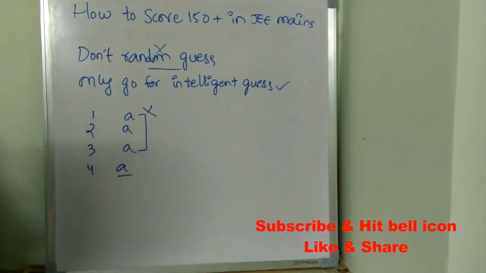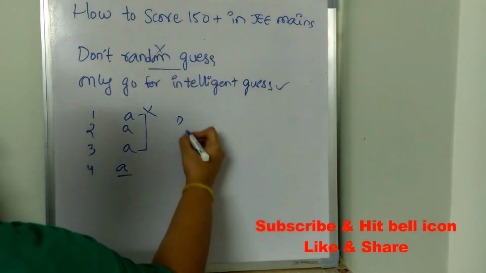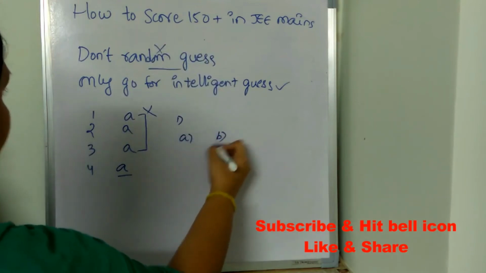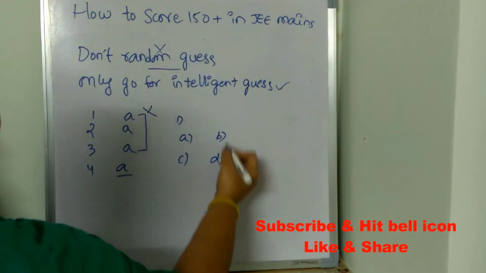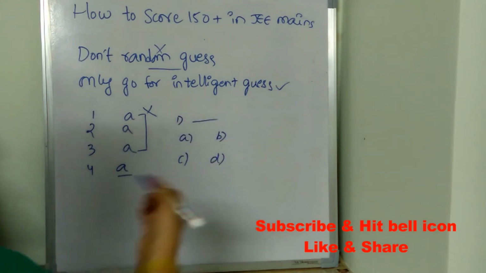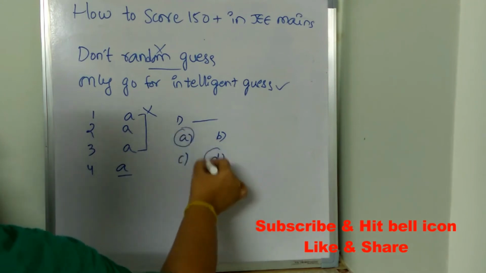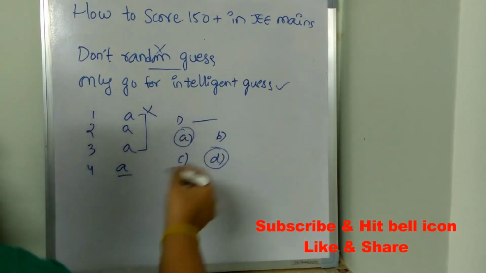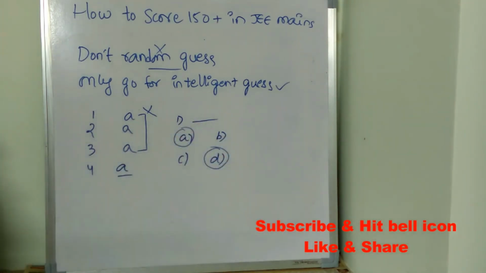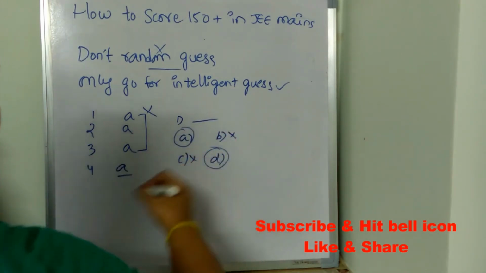What is meant by intelligent or logical guess? For example, let's think you have a question with 4 different options, and after seeing this question, you understood that the correct answer may be either A or D. You are confident that B and C are wrong options.